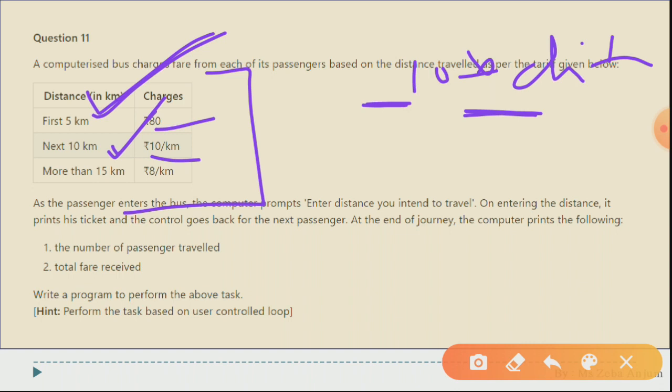We have already solved some kind of questions like this in the previous chapter also. So you try to solve this 11th question on your own. In case you feel any difficulty, please let me know. Now again see over here, perform the task based on a user controlled loop. Okay, user controlled loop we have already studied. So you try this 11th question, it is very important. In case you feel any difficulty, please let me know.